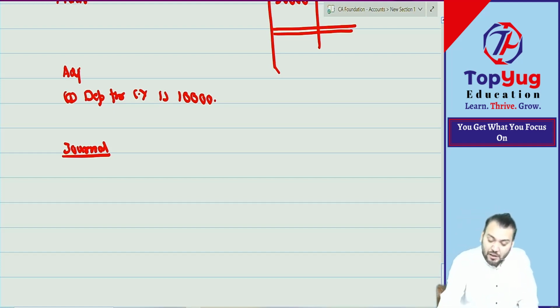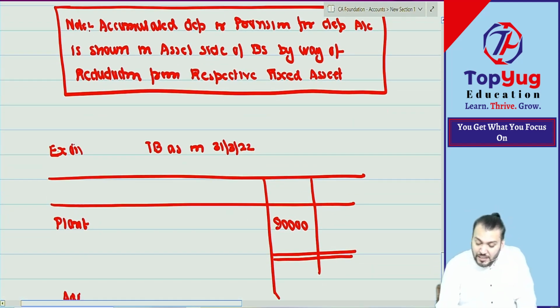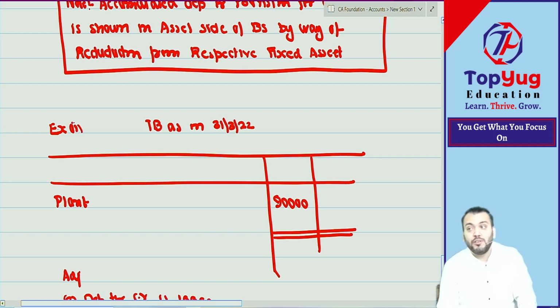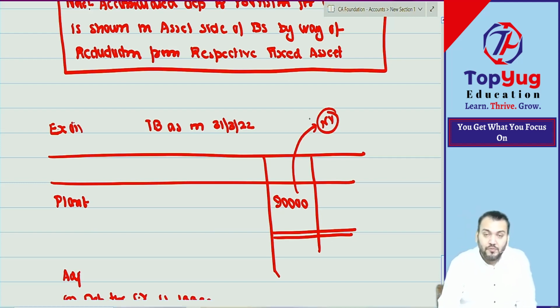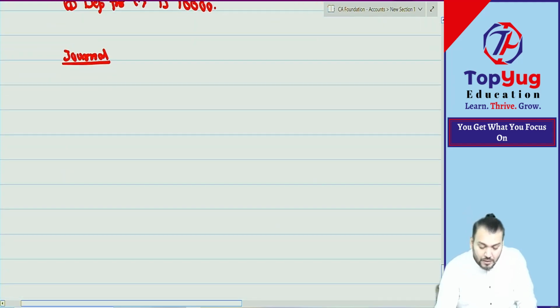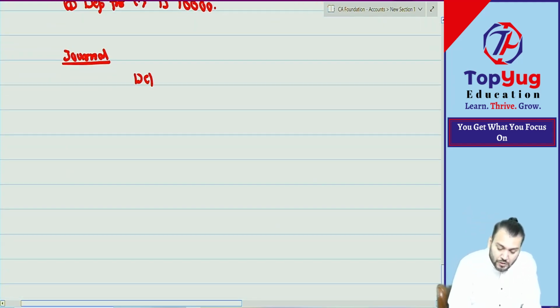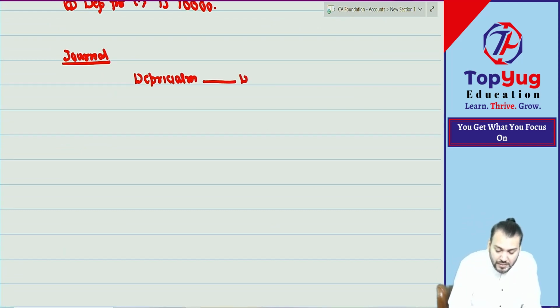Now, in this case, I hope you have understood that if there is no accumulated depreciation account in the trial balance, it means this is maintained at what? Net value. Whenever it is maintained at net value, then the journal entry for depreciation is what? Depreciation account debit to. I hope you are understanding. Bolo. So we'll say depreciation account debit to what? Plant. How much? 10,000.